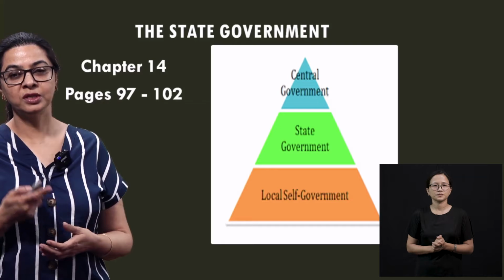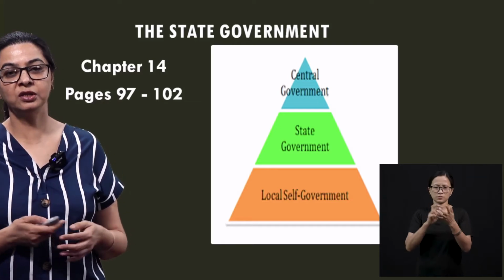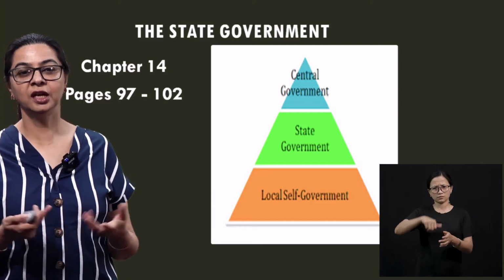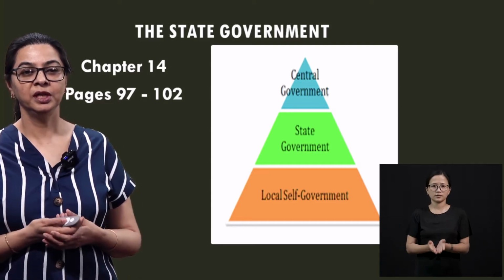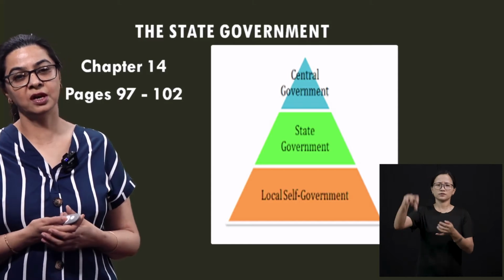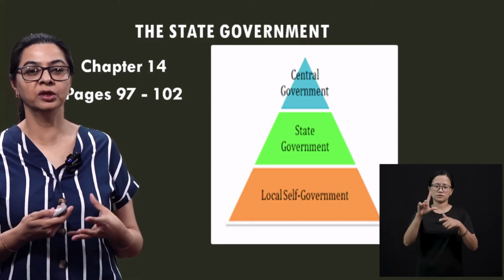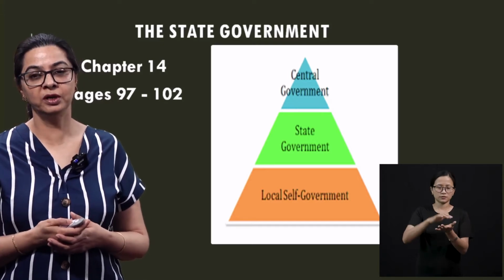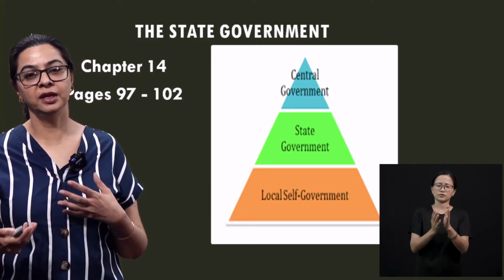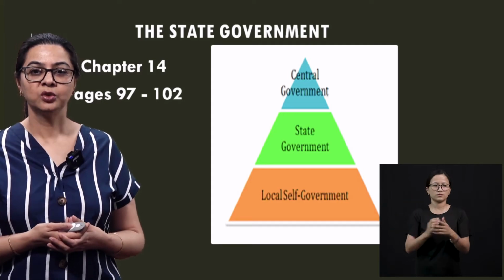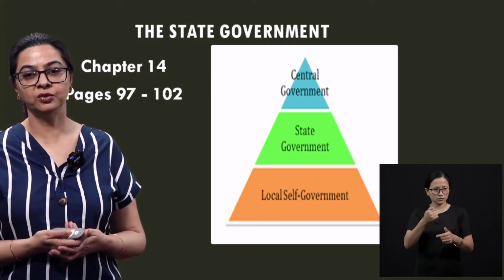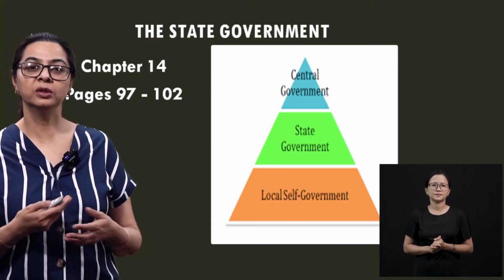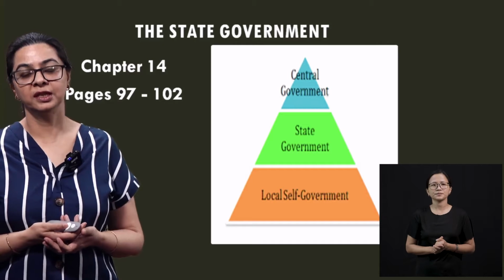So as you can see this pyramid, the central government is of course like a boss in any country, because even the states, if it is a federal state, have to adhere to whatever the union government says. So the central government is on the top of the power, then comes your state government and then your local self-government. So central government is Government of India, state government is Nagaland government, and local self-government is all the panchayats and the local bodies that we have elections for.